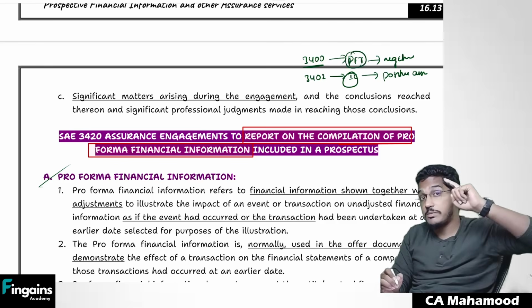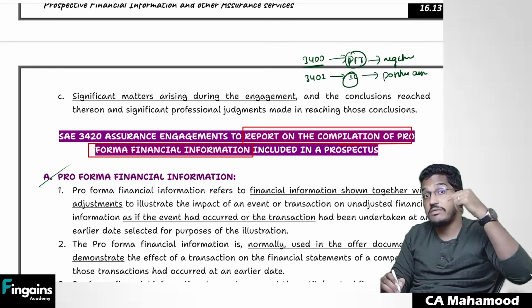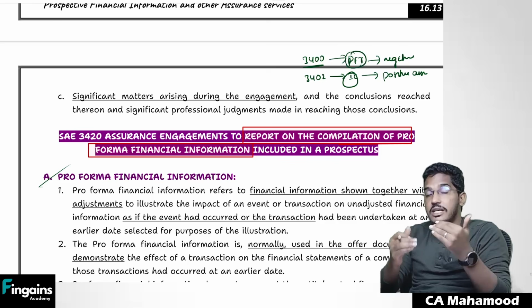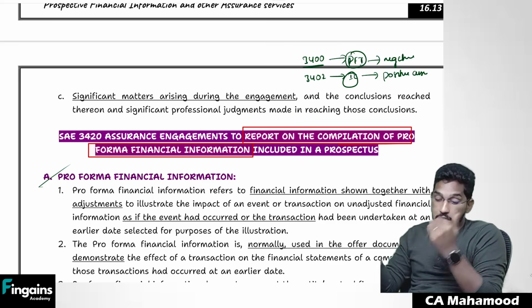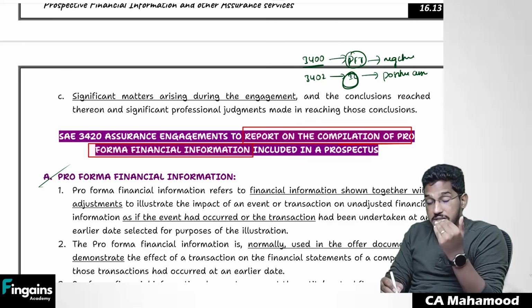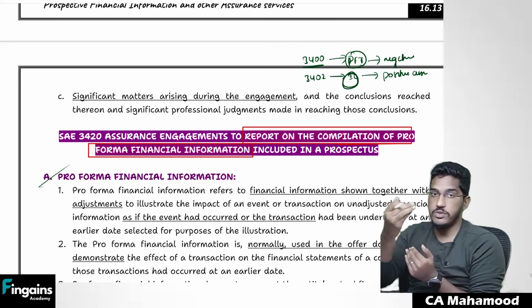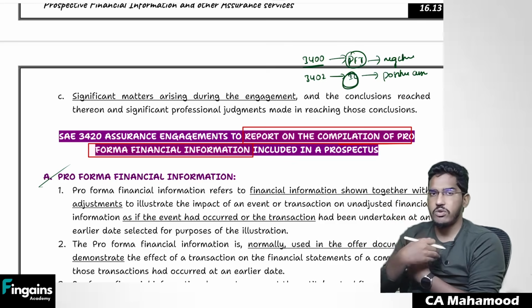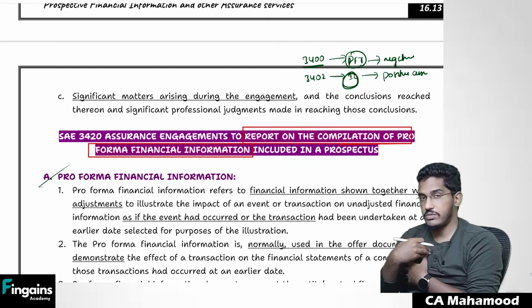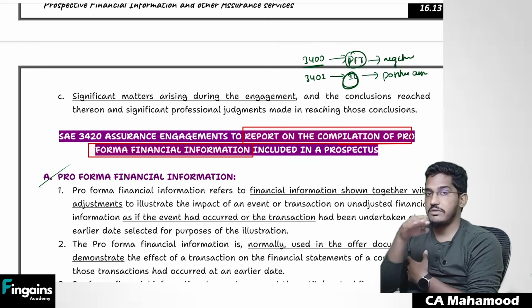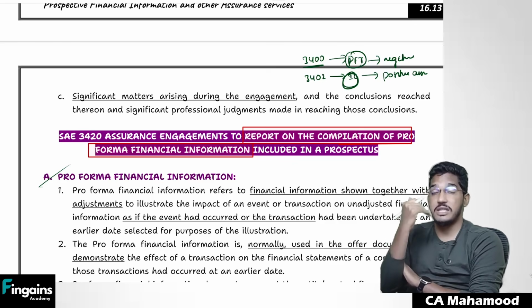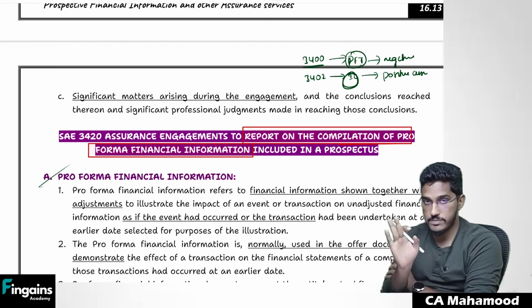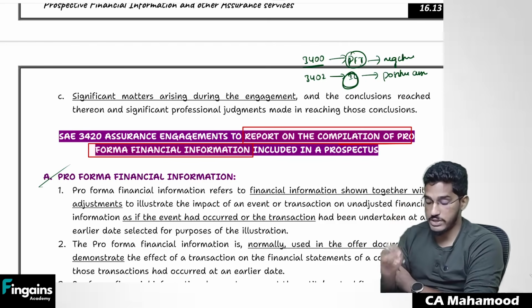Whereas, if you remember, in the prospective financial information engagement, we give negative assurance. Like we say, nothing has come to our attention which makes us believe that prospective financial information is improper. But when you are doing an engagement as per SAE 3402, you can use positive assurance. That means you can say, according to the information and explanations given to us, internal controls are operating effectively, designed properly, implemented properly, and management has given a fair description of internal controls. These points are very important for MCQs.